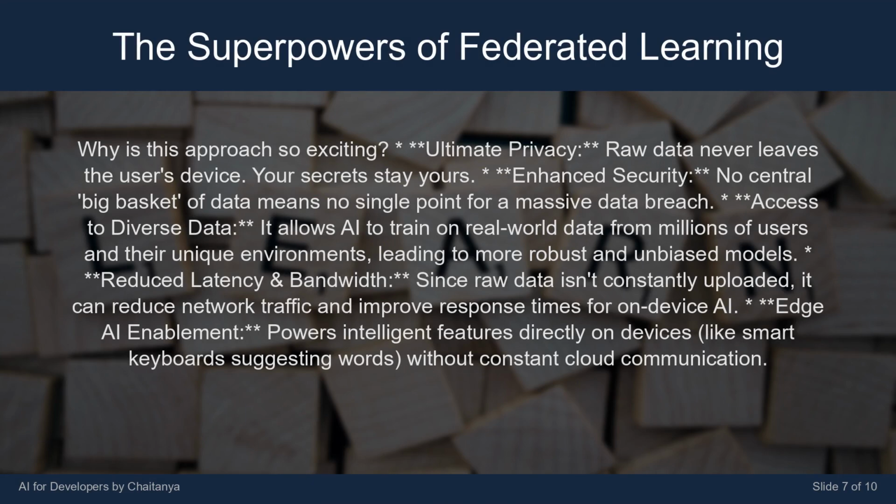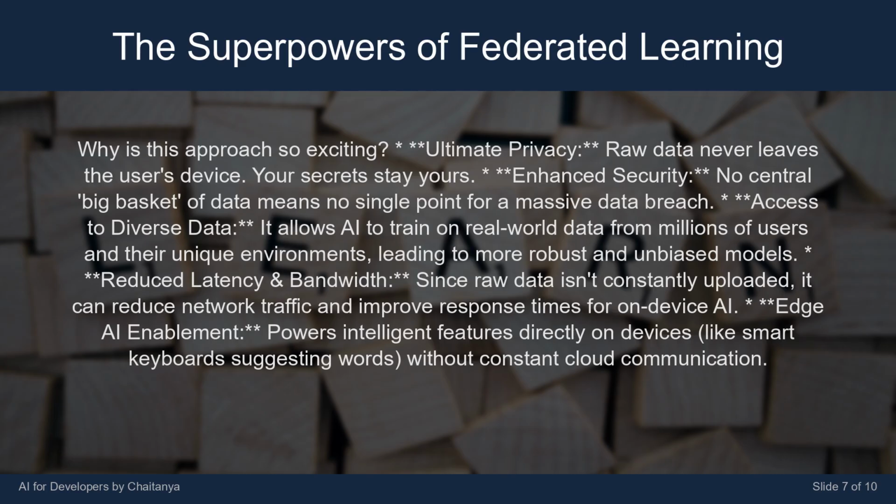Why is this approach so exciting? Ultimate privacy. Raw data never leaves the user's device. Your secrets stay yours. Enhanced security. No central, big basket of data means no single point for a massive data breach. Access to diverse data. It allows AI to train on real-world data from millions of users in their unique environments, leading to more robust and unbiased models.